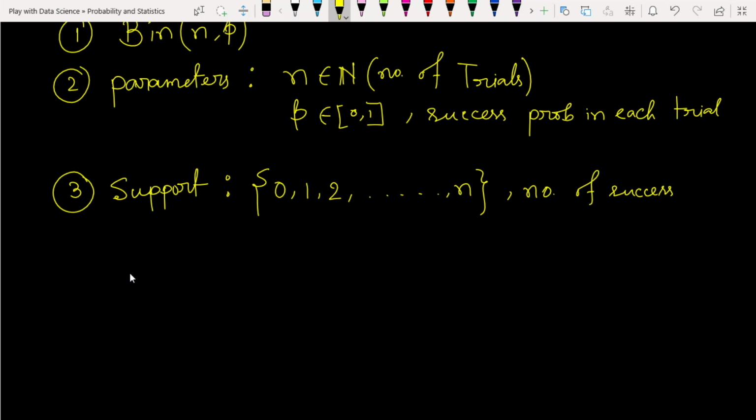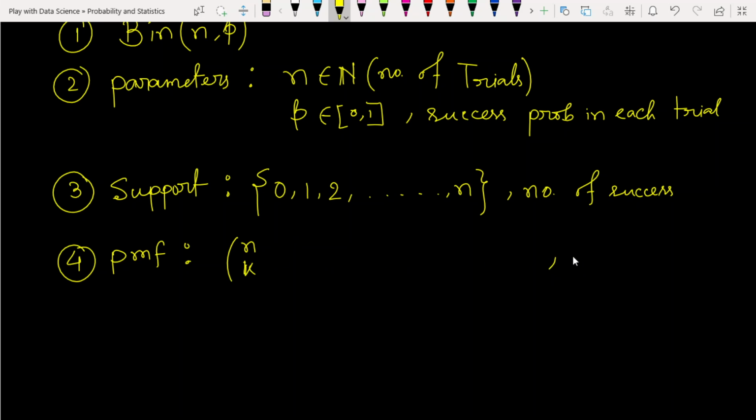Number of success support. Now the fourth thing, the probability mass function, because it is a discrete random variable. So here we need to know the probability mass function. What will be the probability mass function? This is the binomial distribution, so we have to take the binomial formula. Here we have a number of trials, and suppose we are interested in k times, and what will be the probability to get the hit of that coin k times, in which case the k value will be in the support set.